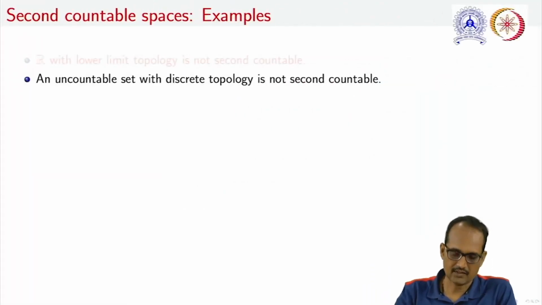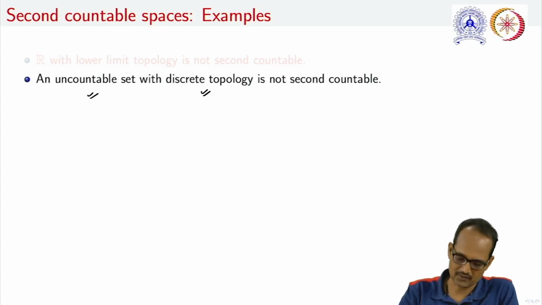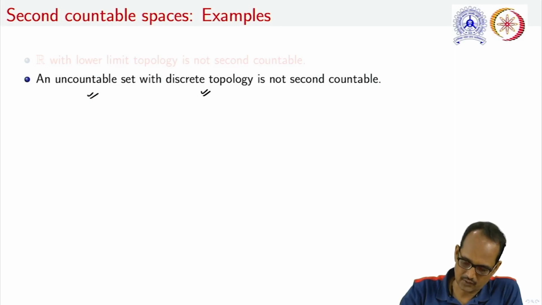Let us take another example with a well-known topology, that is the discrete topology. An uncountable set with discrete topology is also not second countable, while we have already seen that this topological space is a first countable space. Why is this not second countable?